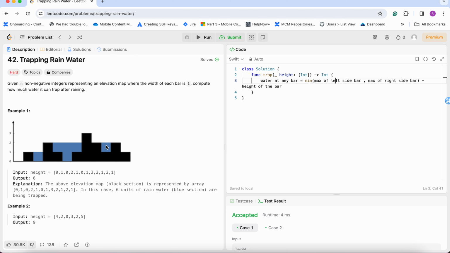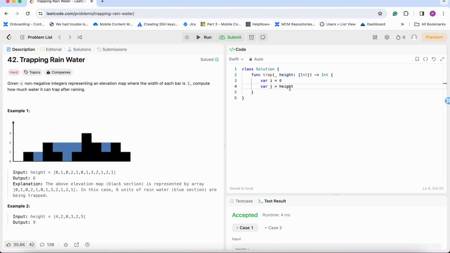Now here we are getting left side maxima 3 and right side maxima 2. The minimum of these two is 2, minus the height of the bar, which is 1, gives 1. So now we will code it. We will solve it using the two pointer approach. One is variable i equals 0 and the other is variable j. I starts from the left side, j starts from the right side.